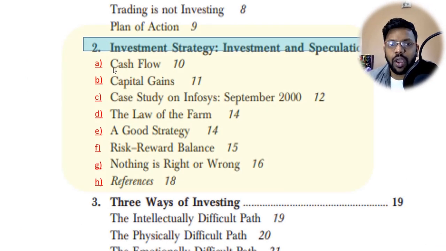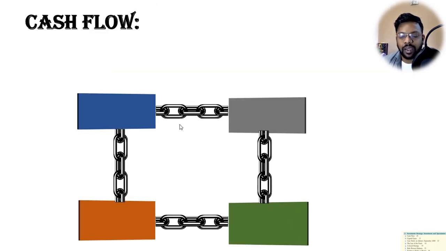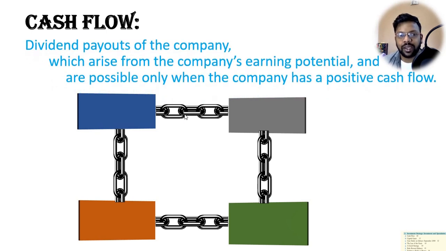So right now we go into cash flow, the first topic of the second chapter. Cash flow is nothing but the dividend payouts of the company, which arise from the company's earning potential and are possible only when the company has a positive cash flow. What does this mean? It means whenever the company has a profit, it distributes a part of its profits to its shareholders in the form of dividends.